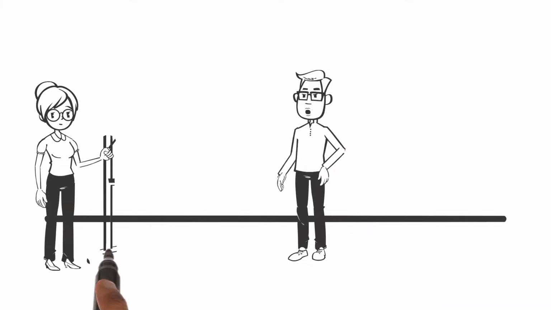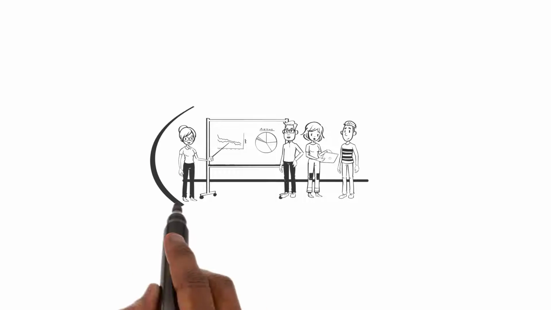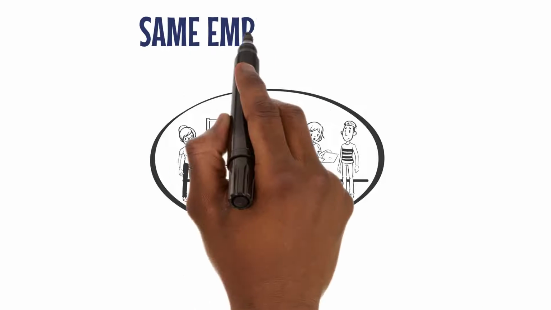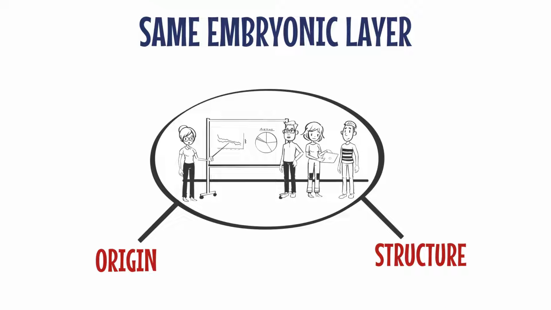Tissues are groups of similar cells that work together to perform specific functions. They are derived from the same embryonic layer, which means they share a common origin and structure.